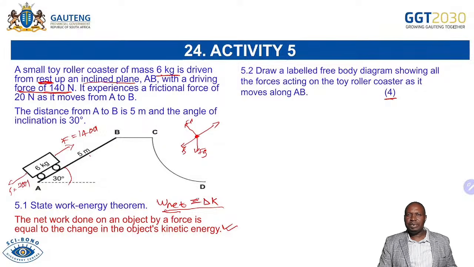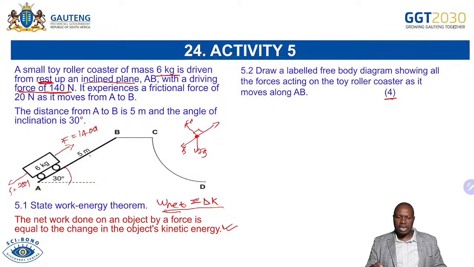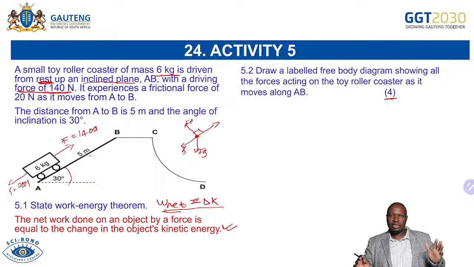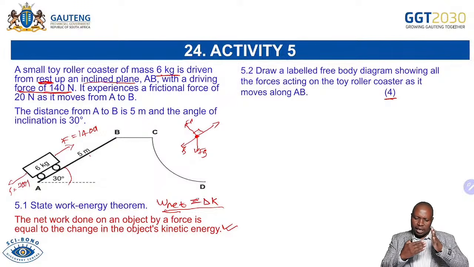And I always say to the learners, your normal force must be normal. What does that mean? I'm saying your normal force must be perpendicular to the surface. It must make an angle of 90. So some learners will draw this force, but you will have 2 unequal angles. It will be towards that side or toward. No, it must form 2 equal angles of 90 each. Please, hence we are saying it's always perpendicular to the surface.